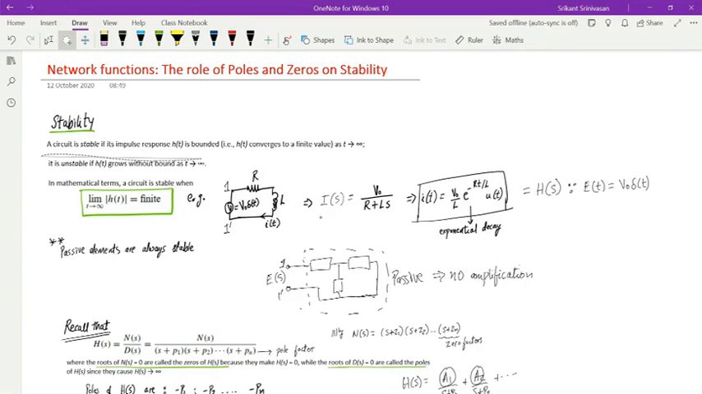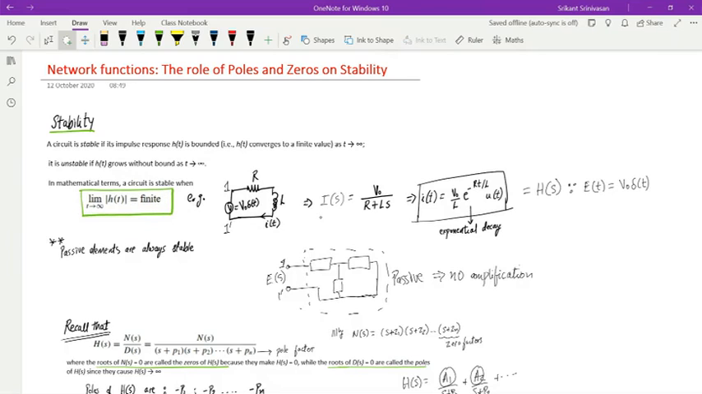If I consider a circuit such that h of t converges to a final value, where h of t is the impulse response, okay? So when I say impulse response, it means transfer function of the system. So mathematically, you say limit as t tends to infinity, h of t should be finite.